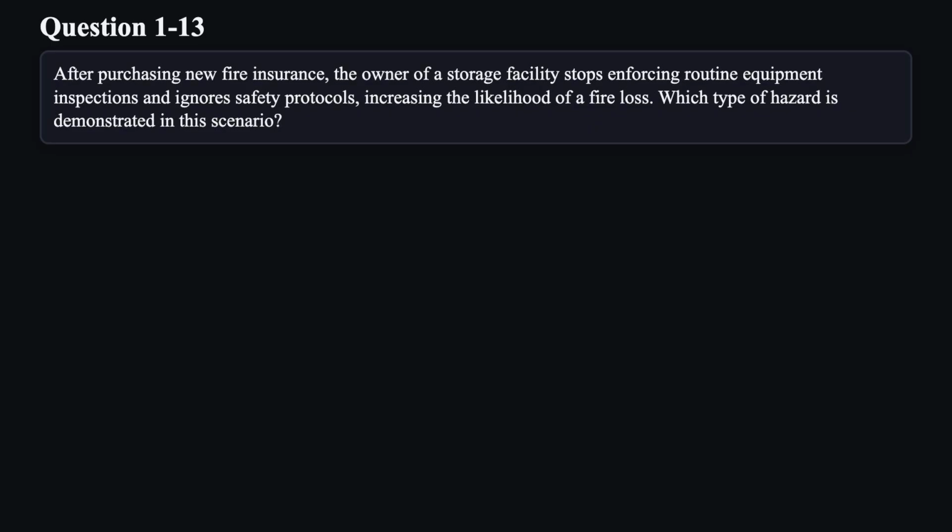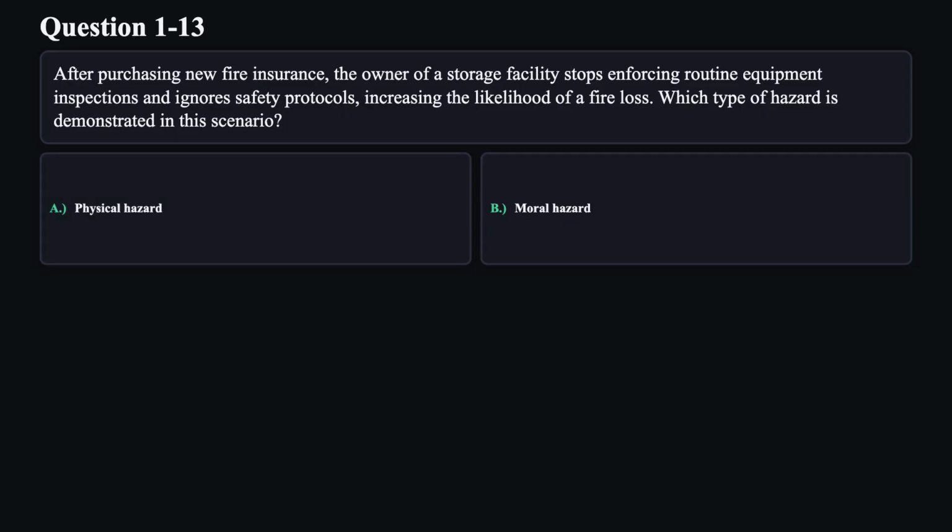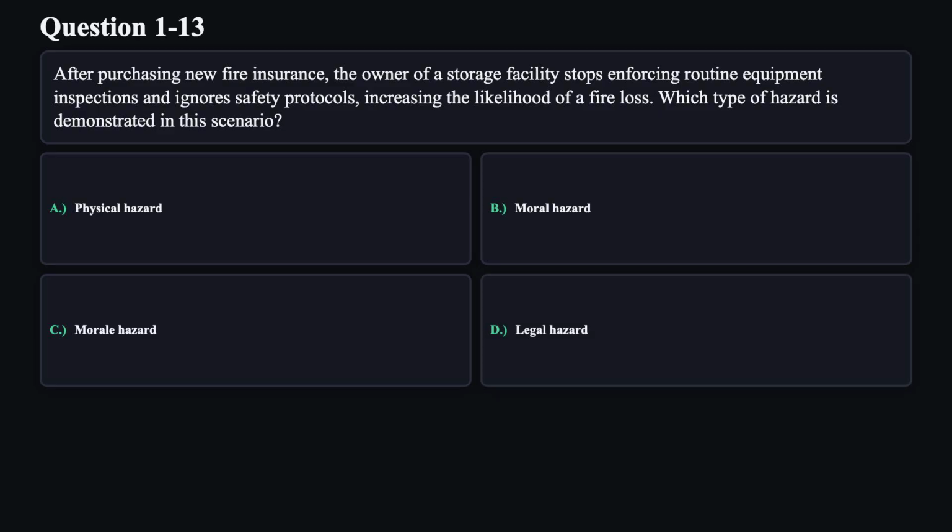Question 13. After purchasing new fire insurance, the owner of a storage facility stops enforcing routine equipment inspections and ignores safety protocols, increasing the likelihood of a fire loss. Which type of hazard is demonstrated in this scenario? A. Physical hazard. B. Moral hazard. C. Morale hazard. D. Legal hazard.